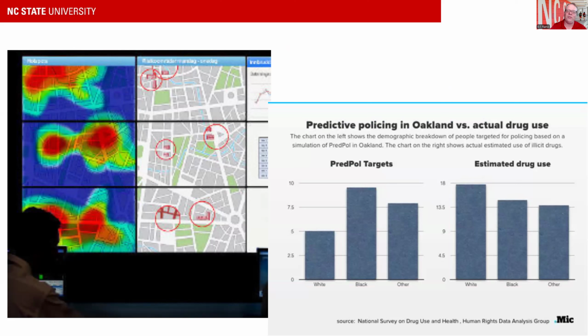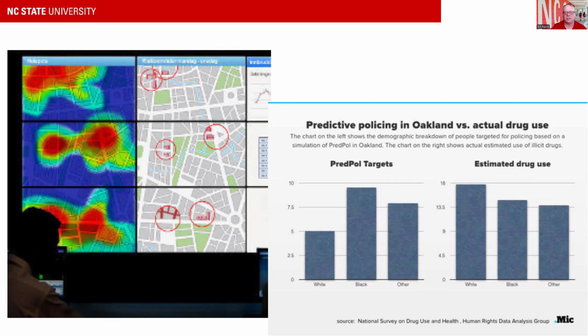And so, one area where we do actually have a pretty good idea, at least in the United States, about crime is about illegal drug use, right? Because there's been years of doing these surveys where anonymous people fill out how often they take various illicit drugs, right?